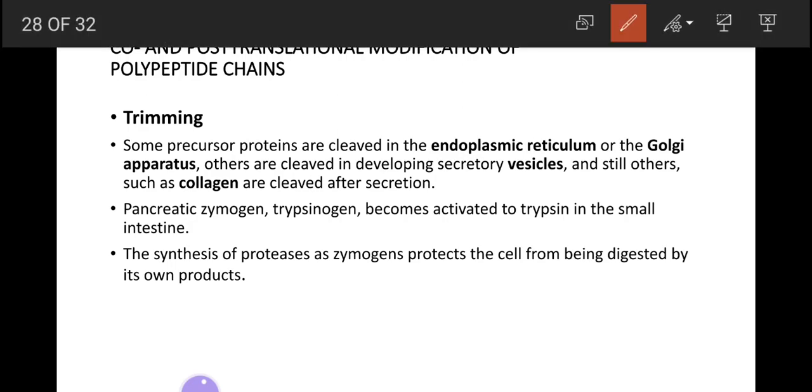Some precursor proteins are cleaved in the endoplasmic reticulum or in the Golgi apparatus. Others may be cleaved in the vesicles, for example insulin and collagen are cleaved after secretion. Examples include the zymogens, for example trypsinogen and chymotrypsinogen, which become activated to trypsin or chymotrypsin in the small intestine by the cleavage of the peptide chain. The synthesis of a protease as a zymogen protects the cell from being digested by its own product.